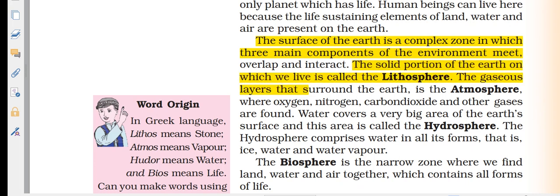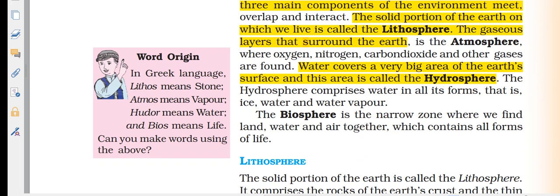The gaseous layer that surrounds the Earth is the atmosphere, and water covers a very big area of Earth's surface, called the hydrosphere. The hydrosphere comprises water in all its forms, that is ice, water, and water vapor. And the biosphere is a narrow zone where we find land, water, and air together, which contains all forms of life.